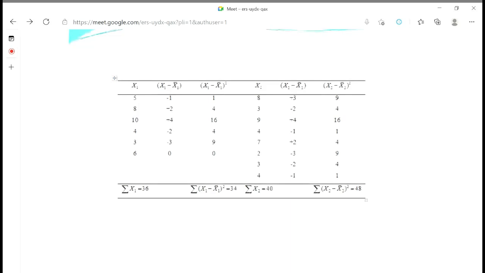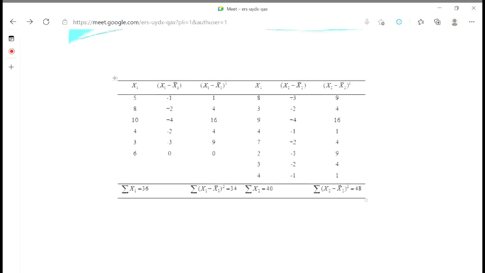Yeah, that's why I'm asking now. X1 means, as given in the table, drug A. Drug A means X1. The reduction in body weight we have recorded. So we have taken the total sum of X1, that is 36. So 36 upon, how to calculate the average? 36 upon the number of observations, that is 6. So it is coming 6. So now X1 minus X1 bar means we are just doing 5 minus 6, that is minus 1, 8 minus 6 plus 2, 10 minus 6 plus 4, 4 minus 6 minus 2, 3 minus 6 minus 3, 6 minus 6, 0. It's okay or not?